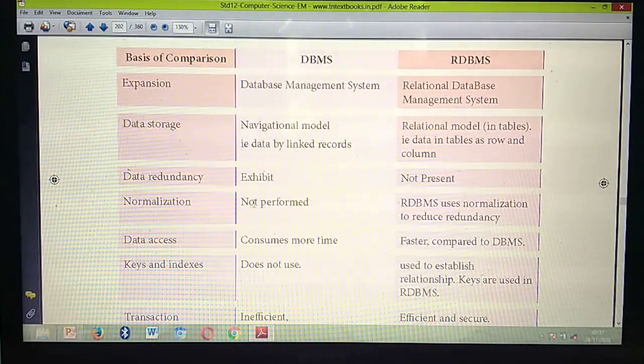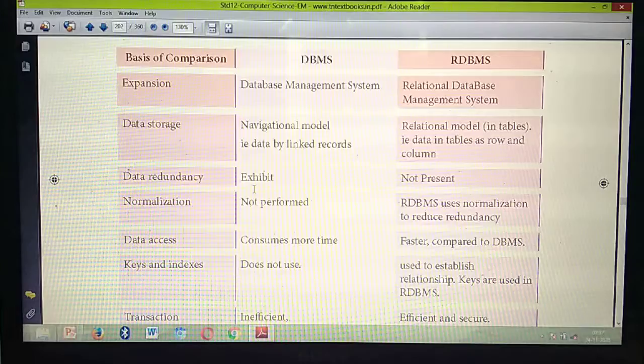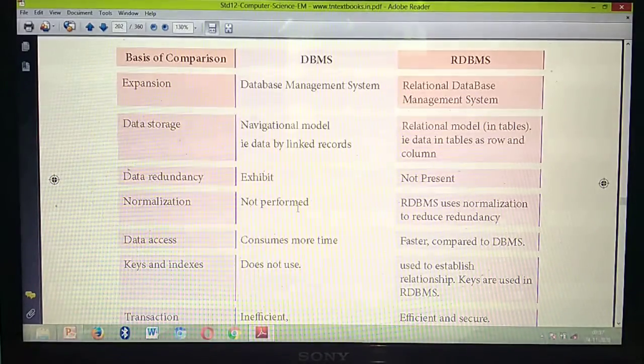Okay. Next, normalization. What do you mean by normalization? To avoid redundancy in the database, we are using a technique called normalization. Very, very important question. But in DBMS, normalization is not performed. In RDBMS, we are using this normalization. For what purpose are we using normalization? To reduce the redundancy.